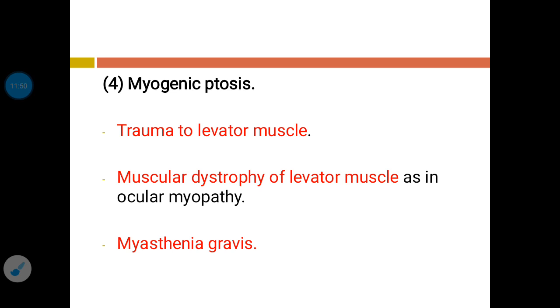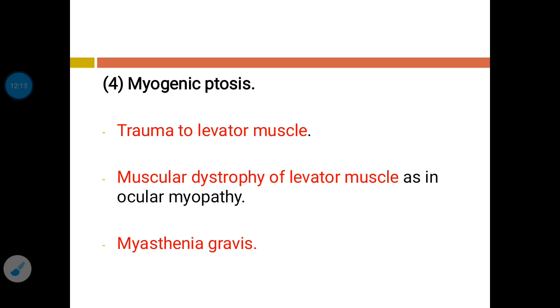Now the fourth variety of acquired ptosis is myogenic ptosis. It can occur due to trauma to the levator muscle. It can also occur due to muscular dystrophy of the levator muscle, as occurs in ocular myopathy, or it can be produced due to a disease like myasthenia gravis.